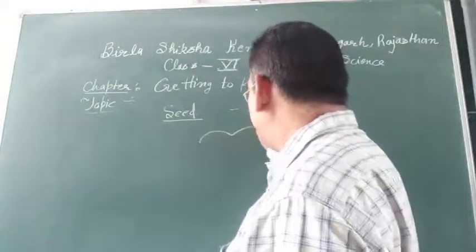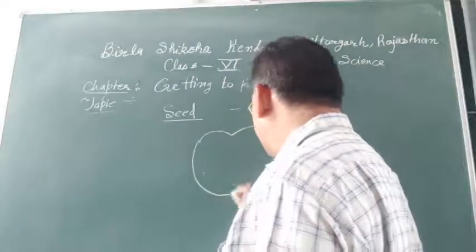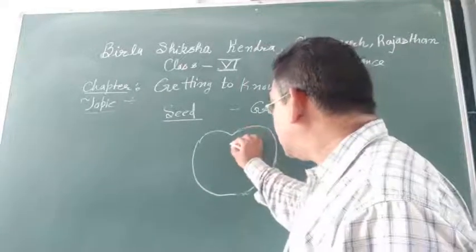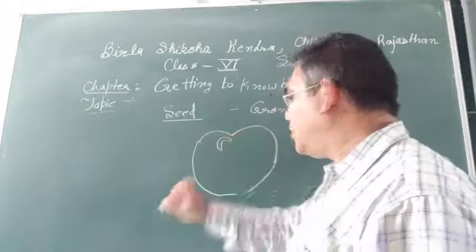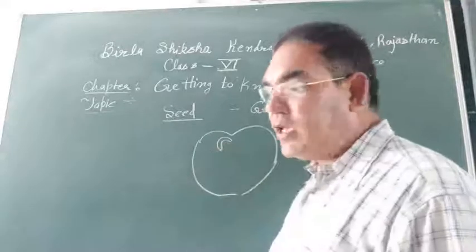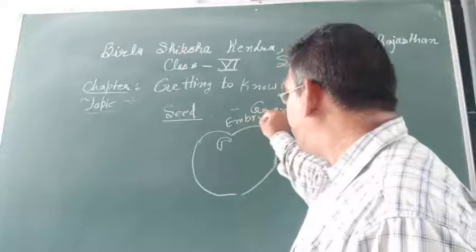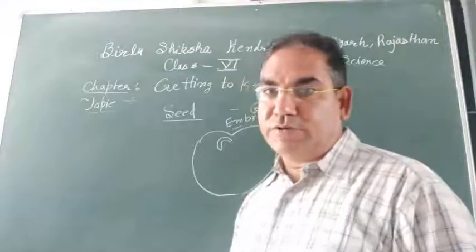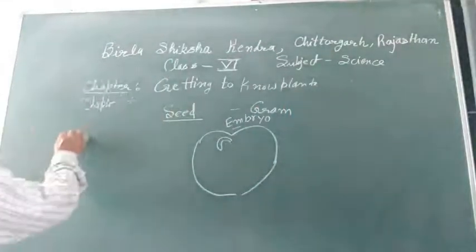Look over here, what is the structure of the gram seed? Like this structure is there. In this structure, a special new structure develops over here, and this is known as the embryo. The embryo develops from the zygote. What is the zygote?